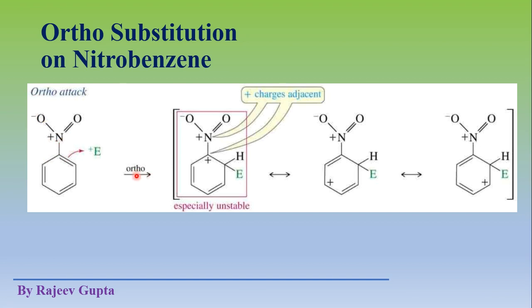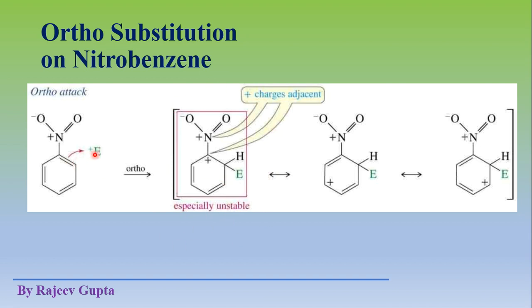Now if we make substitution on the ortho position, when the electrophile reaches this benzene ring, these pi electrons shift towards this side and make a sigma bond. So this is a sigma complex, also called benzenium ion or arenium ion.